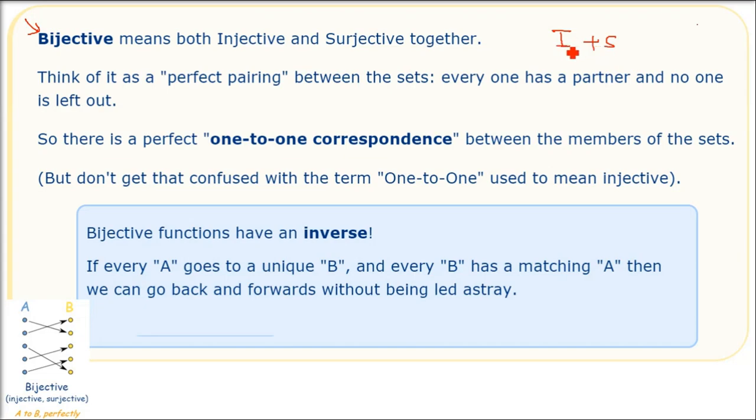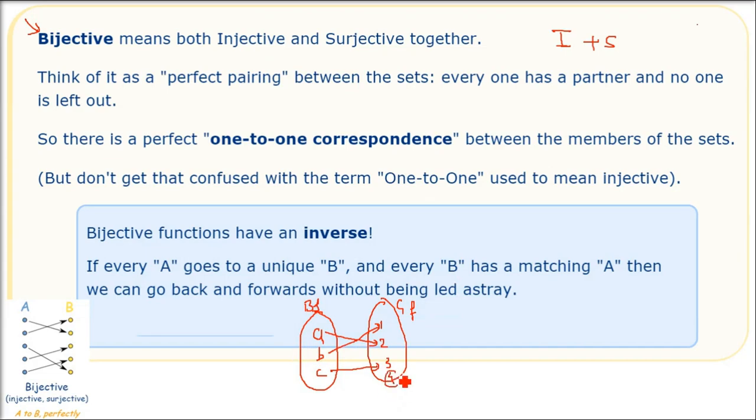Bijective function. Bijective means injective as well as surjective. Bijective means if we have a set of boyfriends and girlfriends, all the boyfriends will have a single girlfriend and there will be no multiple boyfriends for a girlfriend. Only a one-to-one relation is possible.